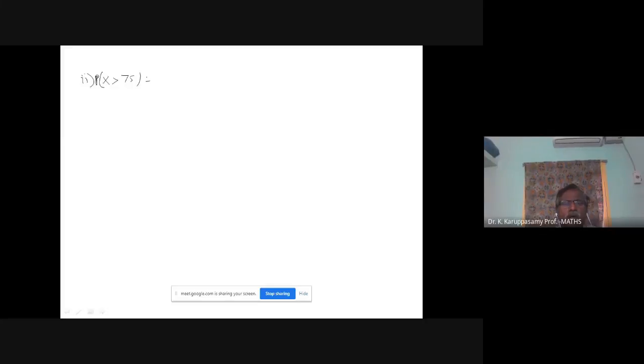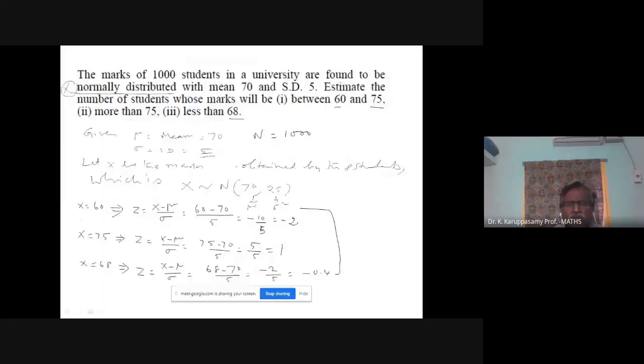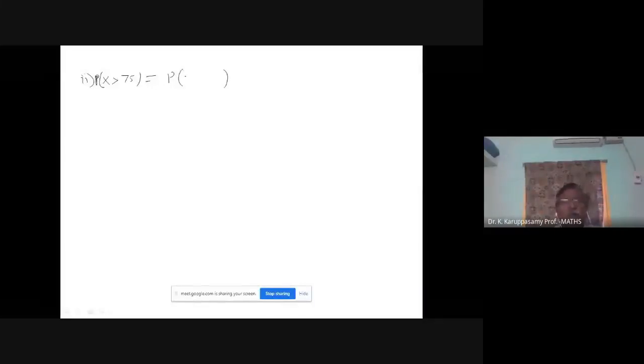I am going to convert in terms of Z. In the initial step we have obtained the Z value when x equal to 75. When x equal to 75, Z value is 1. So it is equivalent to probability of Z is greater than 1. How to find the Z greater than 1 value?